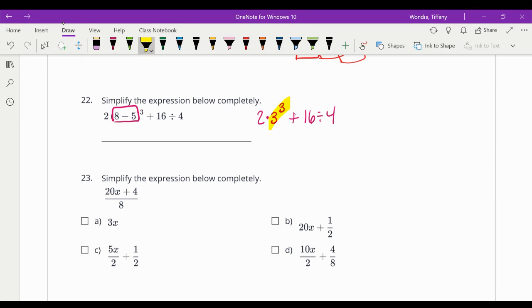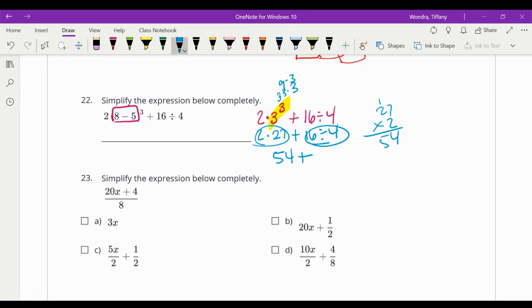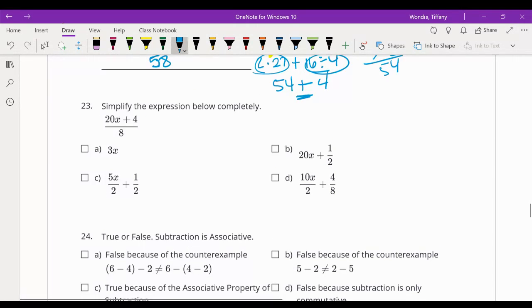Then the next thing you do is 3 to the third power, not 3 divided by 3. 3 to the third power is 3 times 3 times 3, which is 9 times 3. It's 27 times 2 plus 16 divided by 4. 27 times 2, you have to do multiplication, is 54, plus 16 divided by 4 is 4. Then the very last thing you do is add to get 58.